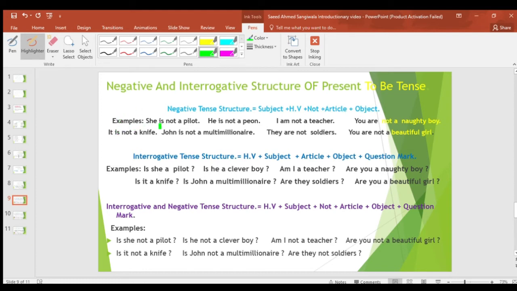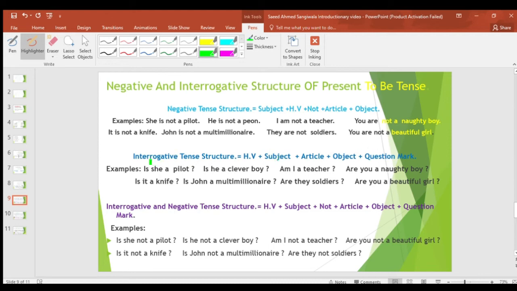Examples: she is not a pilot. We use she as the subject, is as the helping verb, not is also here, the addition of not. Then we use a, the article, and multimillionaire. John is not a multimillionaire. It is not a knife. She is not a pilot. He is not a peon. I am not a teacher. They are not soldiers. You are not a naughty boy. You are not a beautiful girl.